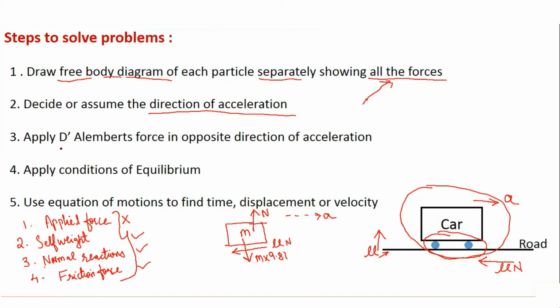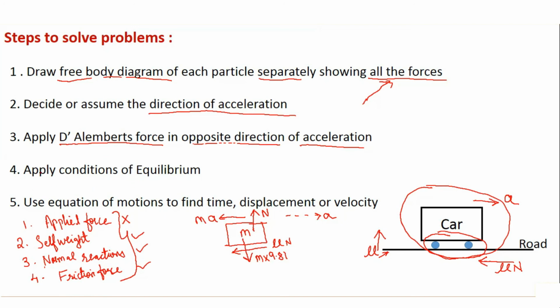Third step is apply D'Alembert's force in opposite direction of acceleration. So what we need to do? We need to make one force, that is D'Alembert force, also known as inertia force, with a value m multiplied by a in the direction opposite to the direction of acceleration. So I have shown that also.